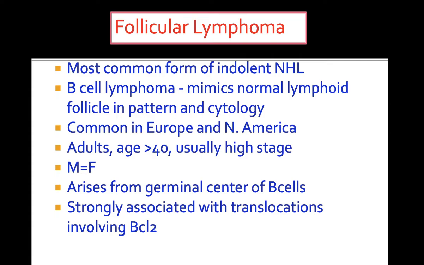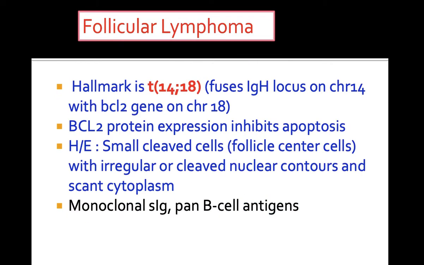They show strong association with translocations involving BCL2. The hallmark translocation seen in follicular lymphoma is translocation 14;18, which shows fusion of the IgH locus on chromosome 14 with the BCL2 gene on chromosome 18. BCL2 is a protein that inhibits apoptosis, hence these cells attain immortality.